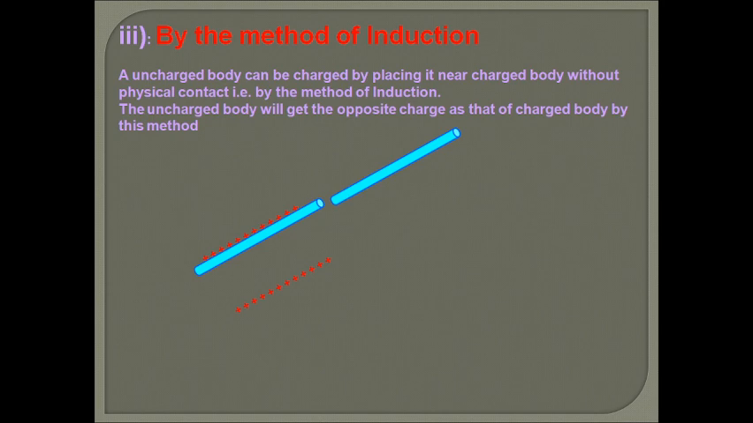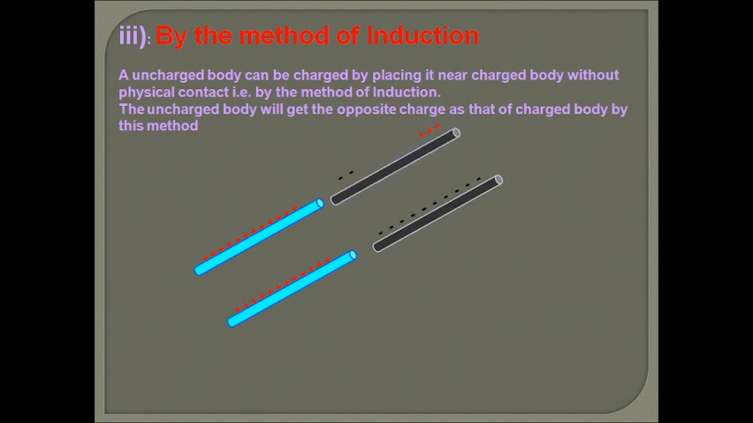towards the positive charge rod, and the positive charge is repelled by the charged body. So what happens, in the uncharged body there is a shifting of electrons towards the charged body, and positive charge is moving away.